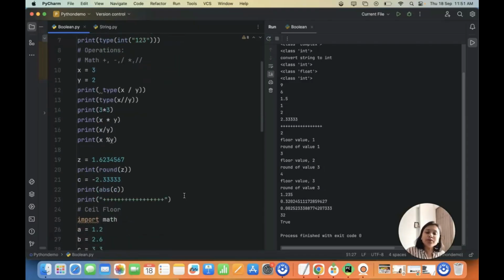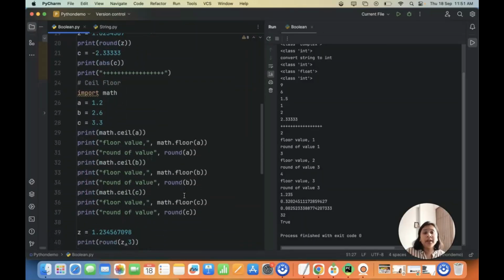And then we have also seen how to use the round functionality, which is the built-in function of Python. And then some advanced functions with the help of the math module. In the math module, you get a lot of functions like ceil, floor, and so on. And then also you get the square root, sine, cos, which are the advanced functions.